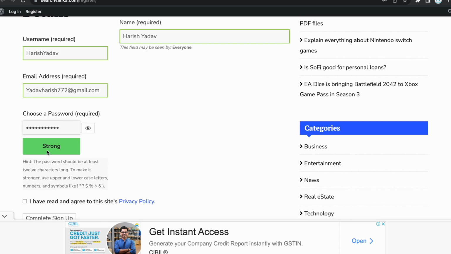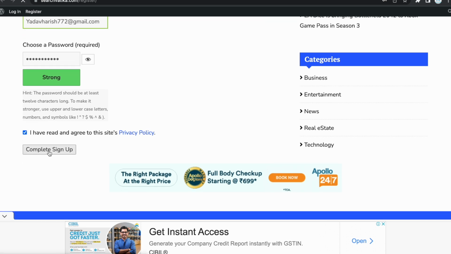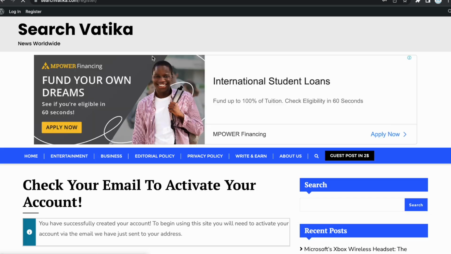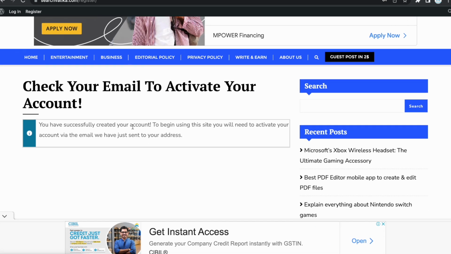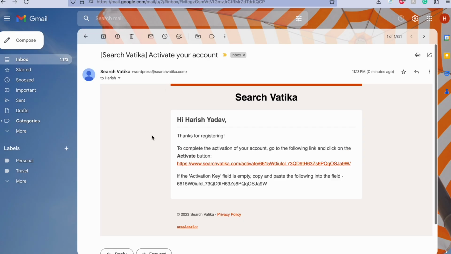So here you need to add a strong password, and then you have to read the privacy policy by clicking here, and you must agree to that, and then complete sign up. Okay, check your email to activate your account. Let me just open my email. Yes, here you can see an email from Searchvartica.